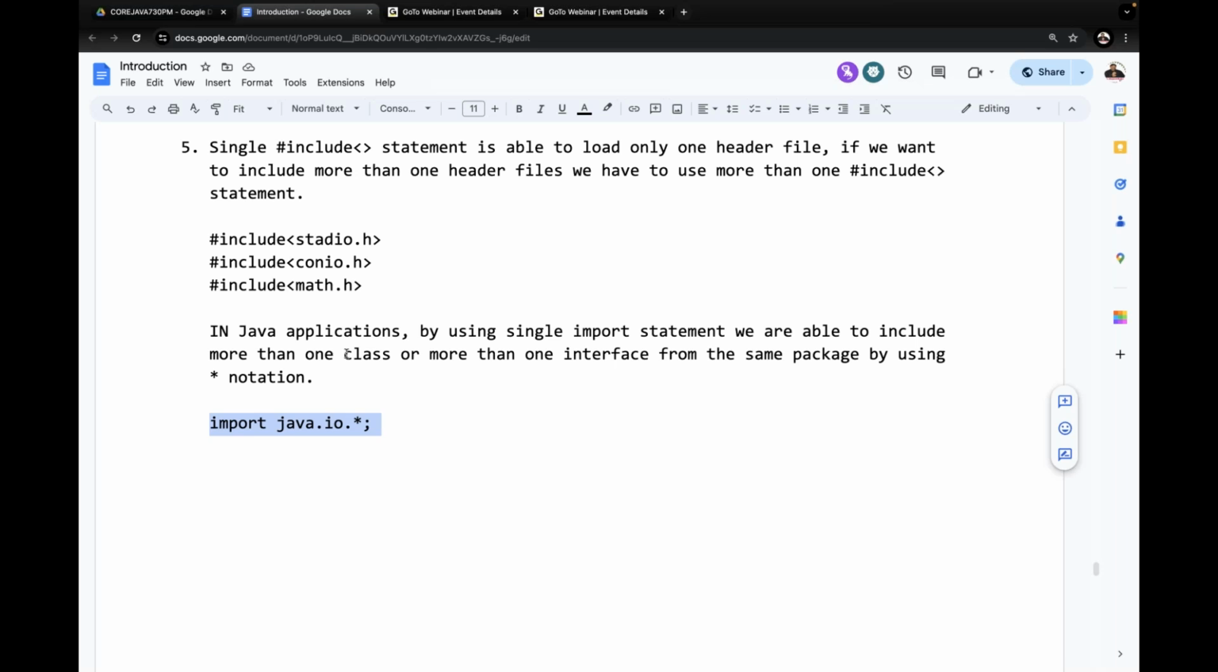But here the equality we have to maintain. Header file is equal to class. Header file is equal to interface. That we have to understand. But in Java, the extra is the packages. Packages are able to include all the classes and interfaces.